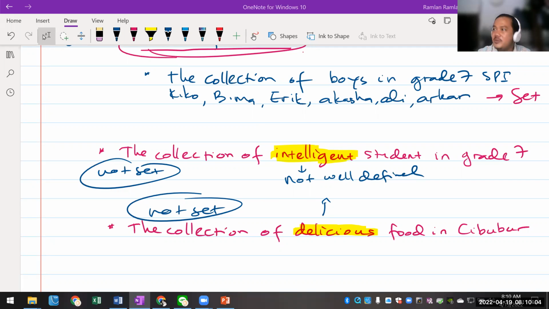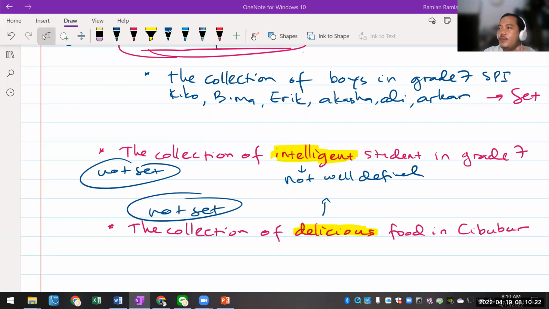Okay, now I want to go to Ali. Ali, the collection of anime to watch. I think this can be a set, Ali, because we know which one is anime, which one is not, right? So you don't have any word that is not well defined.